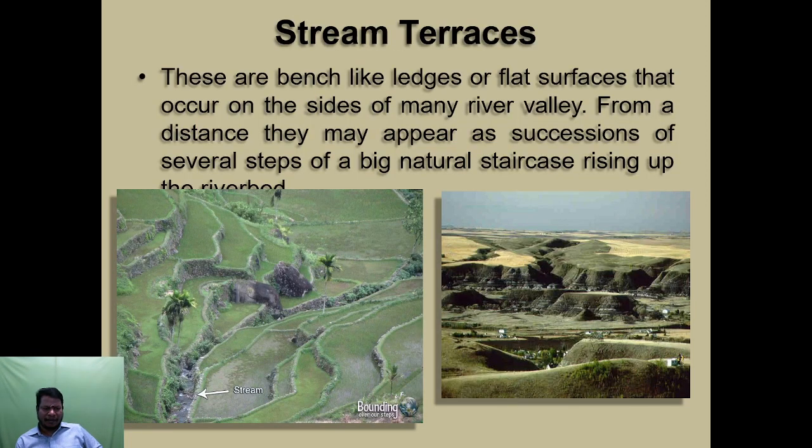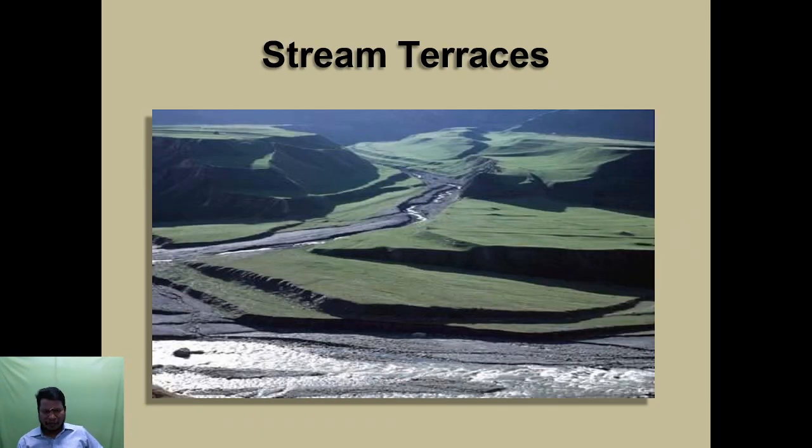Stream terraces. These are bench-like ledges or flat surfaces that occur on the sides of many river valleys. This one is the river valley. From a distance they appear as a succession of several steps, like a big natural staircase rising up the river valley. These all indicate the stream terraces.